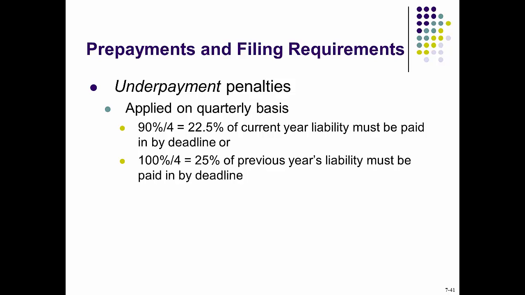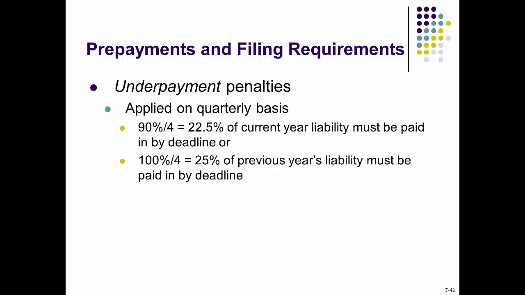The first safe harbor requires that the taxpayer must have paid at least 22.5%, which is 90% divided by 4 quarterly payments, of the current year liability through withholdings and estimated tax payments by April 15 to avoid the underpayment penalty for the first quarter. Similarly, by June 15, September 15, and January 15, the taxpayer must have paid 45%, 67.5%, and 90% of the current year liability to avoid the underpayment penalty in the second, third, and fourth quarters.